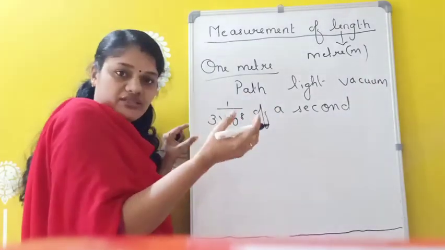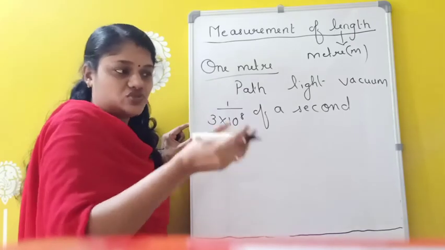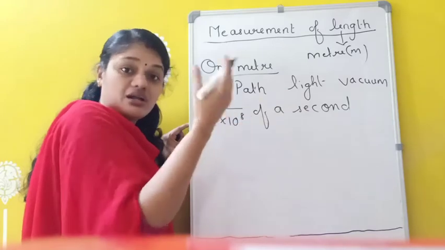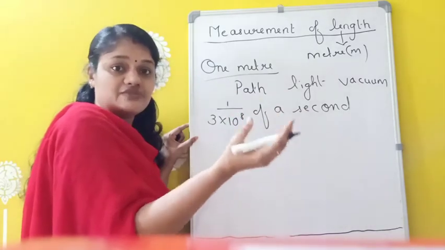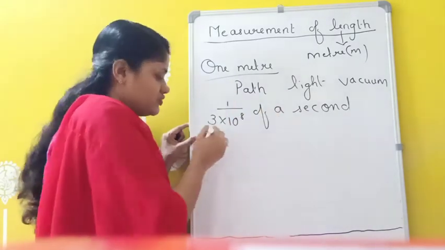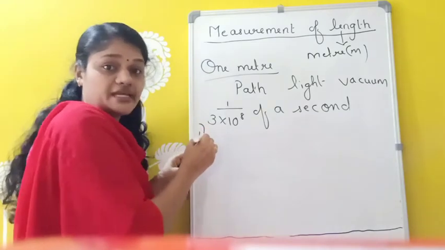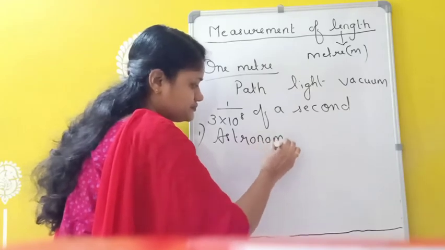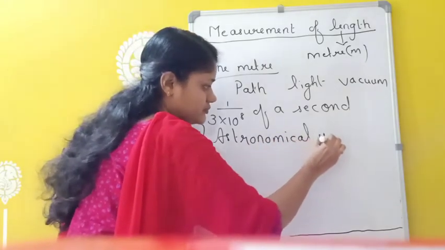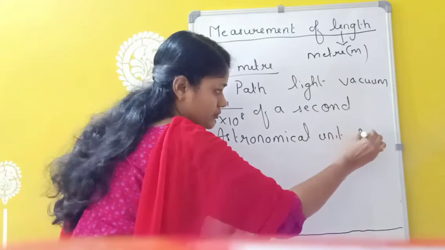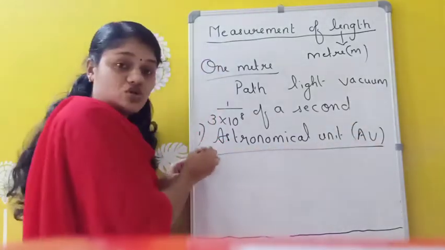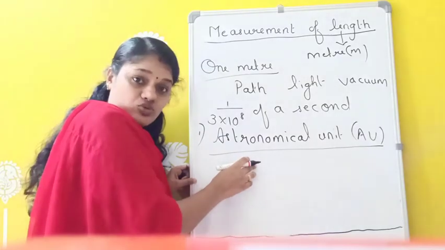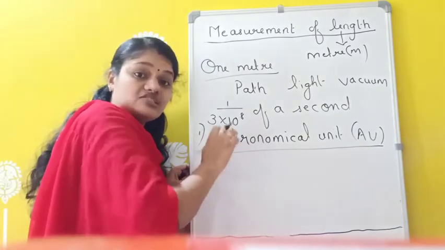And we know that there are so many units for length. For smaller distances we can use centimeter, meter, like that, and in order to measure large distances we have to use some other units. The first one is astronomical unit. This is one of the largest units of length, and one astronomical unit is equal to the average distance between the sun and the earth.